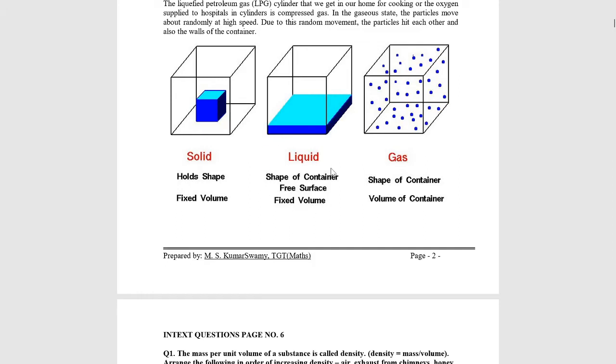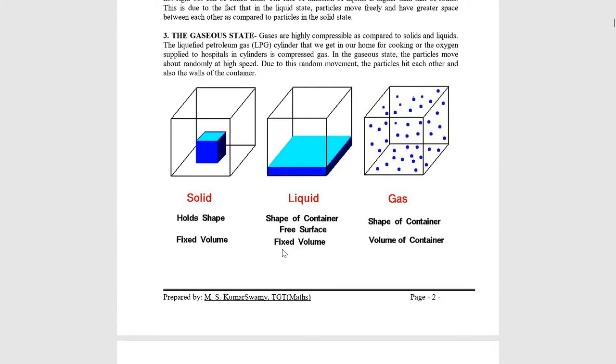Whereas when it comes to liquid, it changes with the change in the shape of the container. Whether it is a square box or a rectangular box, say cylindrical, round or oval, whatever container we take and put the liquid in it, it occupies that shape only. So it is not fixed in its shape, but it is fixed in volume. Say this is 1 liter. It remains 1 liter in all the containers, but the shape changes. But the 1 liter doesn't change, so it remains fixed in its volume.